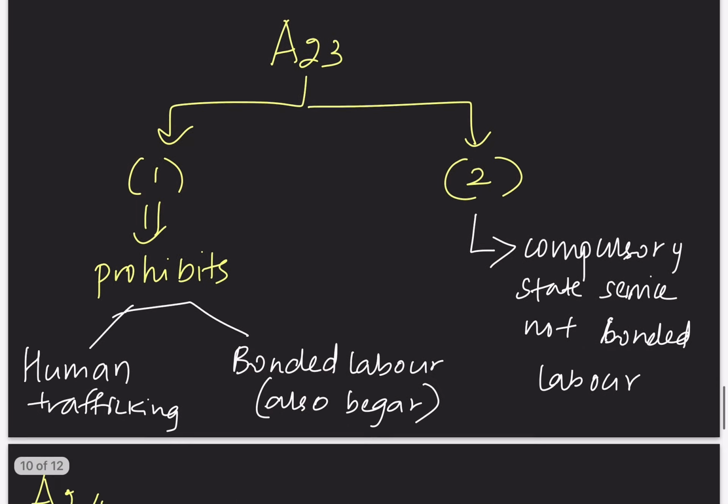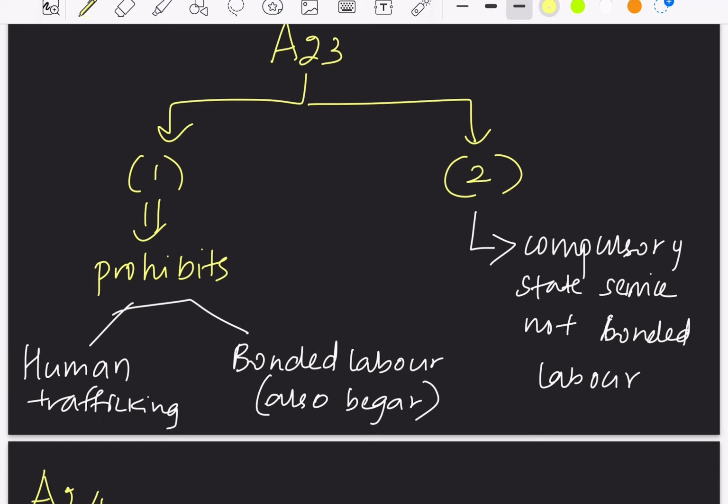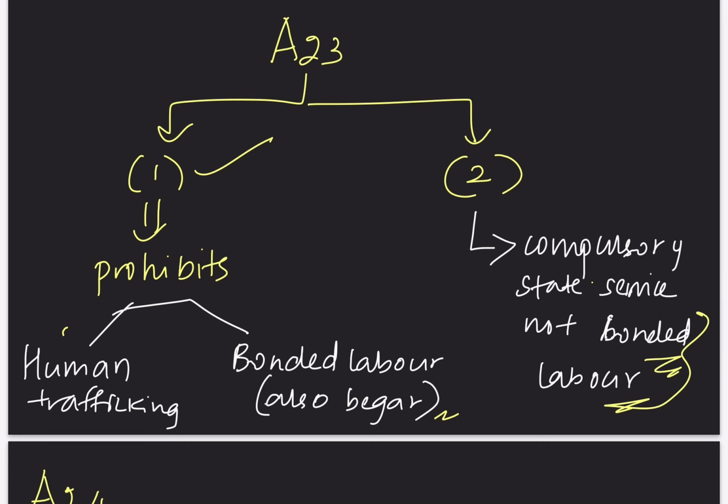Here Article 23 simply has got 2 clauses. The first clause prohibits human trafficking and bonded labor including the beggar, and the second clause of Article 23 says the compulsory state service shall not be considered as bonded labor. This is about Article 23.